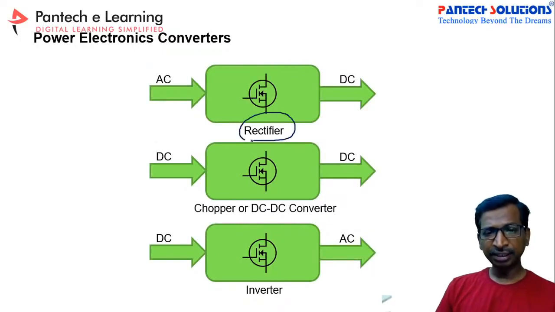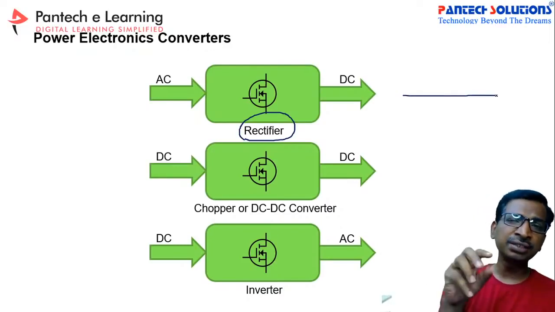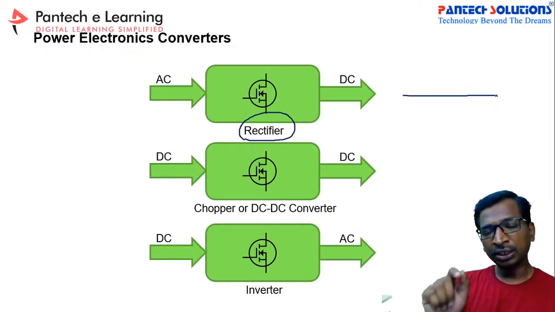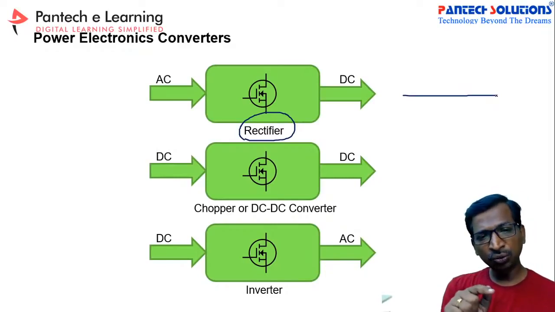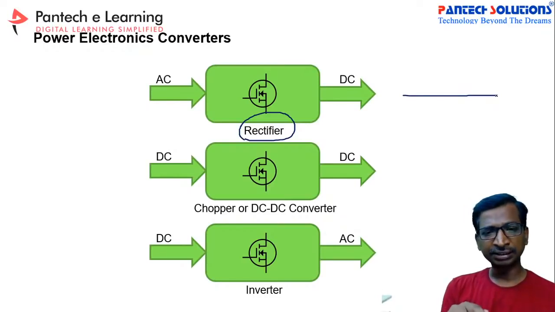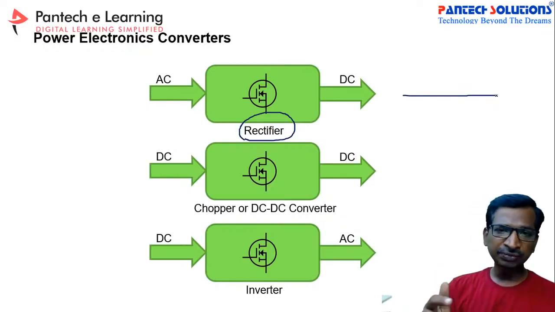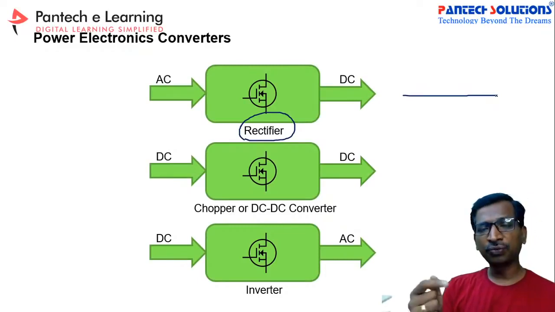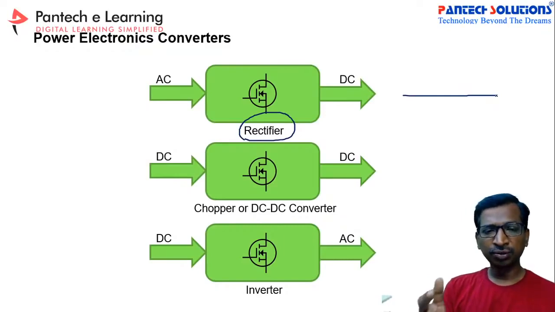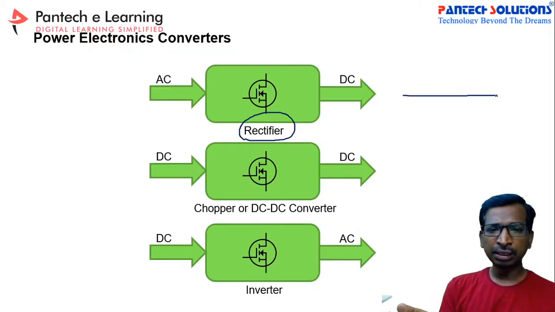In the rectifier, generally we will use the SCR, right? Because the SCR has a natural commutation facility. I will tell you what natural commutation is in the demo example. Due to that principle, we use SCRs for rectifier applications, and for other applications we use MOSFETs or IGBTs, because the SCR needs a commutation circuit to turn off the device. In the MOSFET or IGBT, that is not required. That's why we use those devices in those converters.